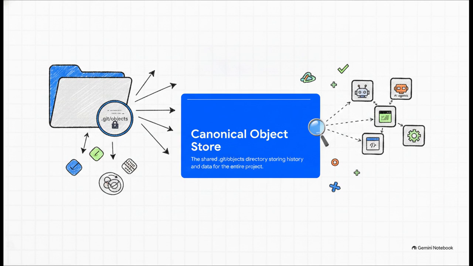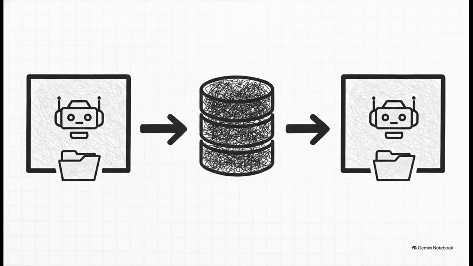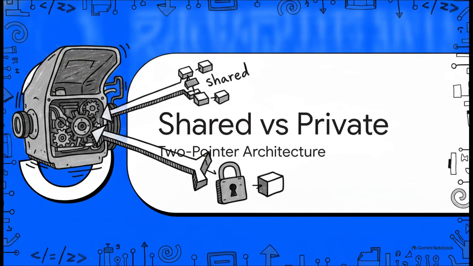Because Worktrees rely on this central hub, spinning one up is incredibly fast and disk efficient compared to running a full Git clone every single time. So what this really boils down to is isolation without duplication. Git Worktrees let a single underlying repo support multiple working trees all at once. You're giving every single AI agent complete file system isolation, its own little sandbox, without duplicating gigabytes of heavy repository history.